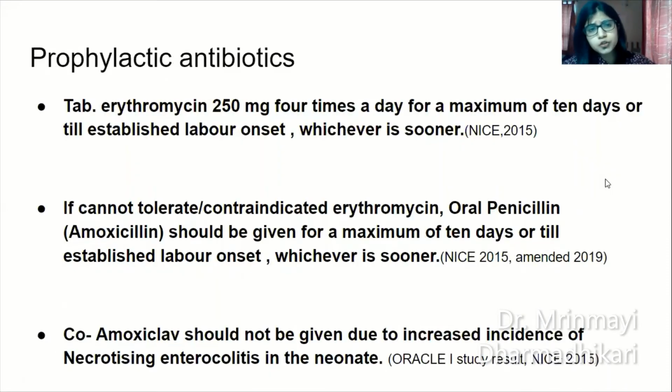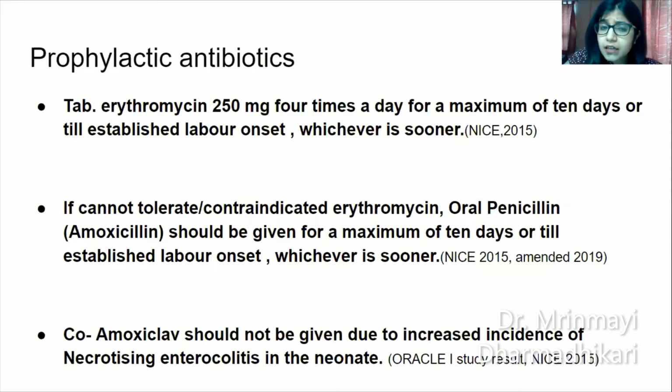So which antibiotics to prefer? Tablet erythromycin 250 mg 4 times a day for a maximum of 10 days or till established labor onset, that is regular uterine contractions and cervical dilatation more than 4 centimeters, whichever is sooner. You consider that and give it until then.